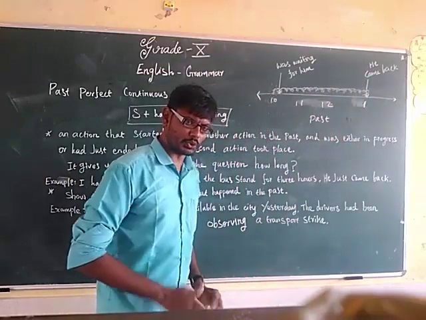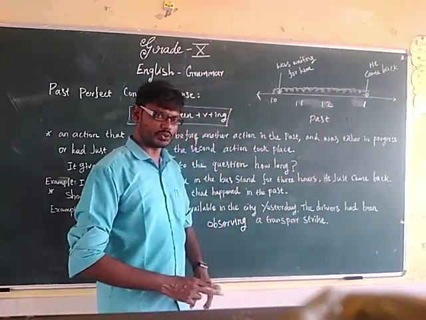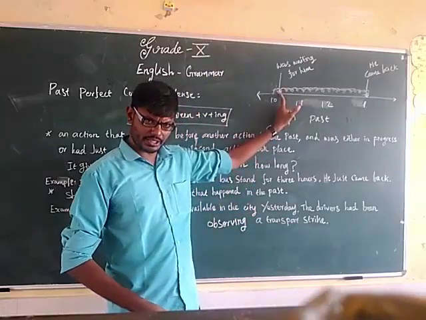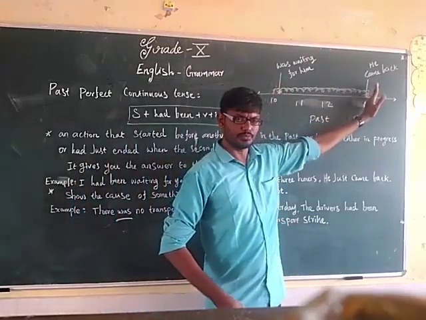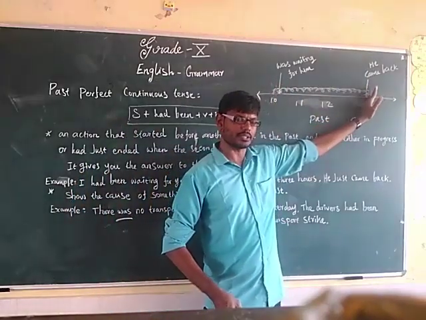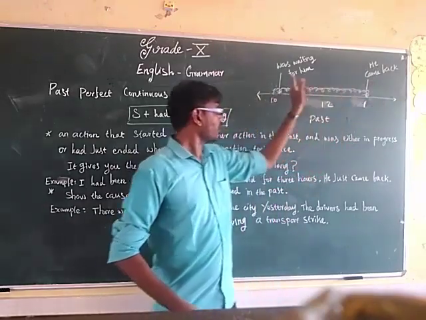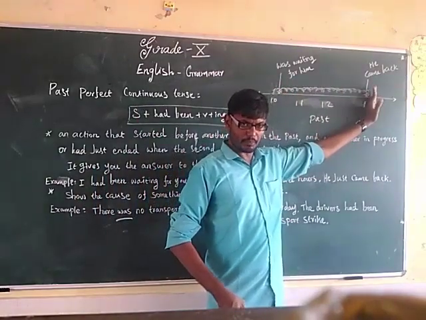Here also we are talking about two past incidents. The action started in the past before another action in the past.